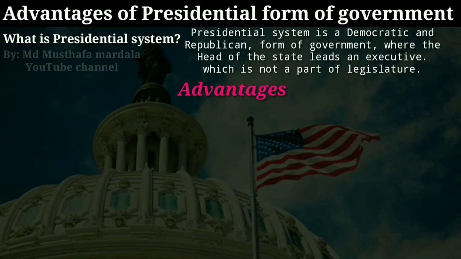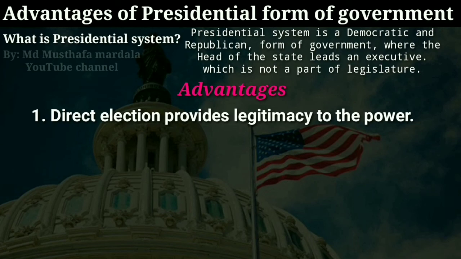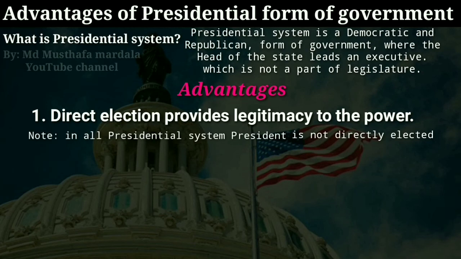Now let us discuss the advantages of presidential form of government. In presidential system, the president is directly elected. This makes the president's power more legitimate than that of a leader who is indirectly elected. However, in all presidential forms of government, the president is not directly elected. In most presidential countries such as Nigeria and Ghana, the president is directly elected by the popular vote. Although some countries such as United States use the electoral college, so the president is not directly elected. By this method, the president receives the personal mandate to lead the country.